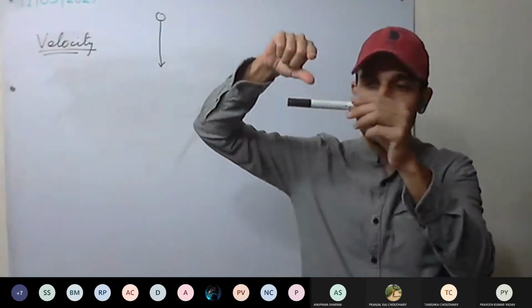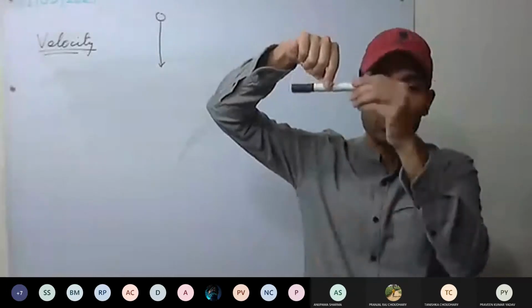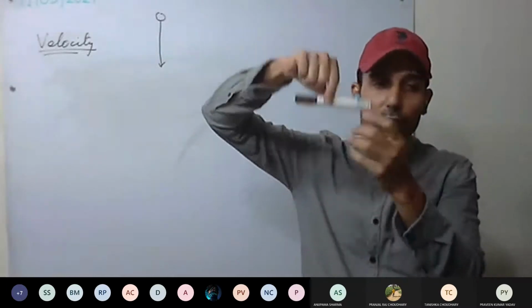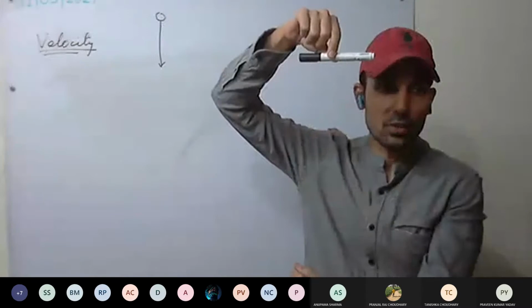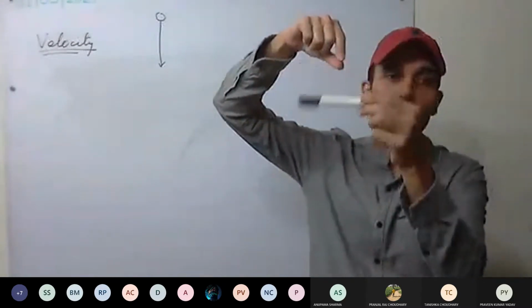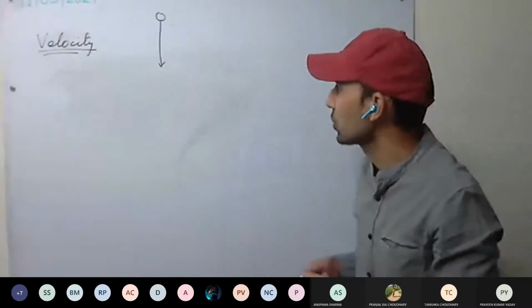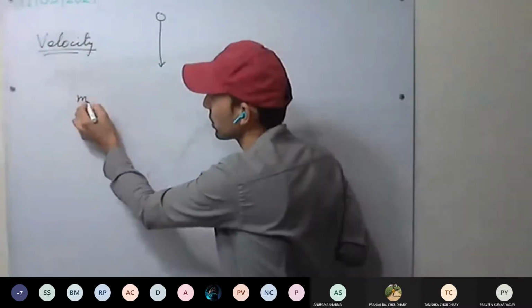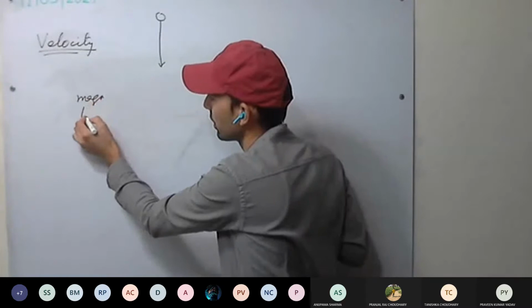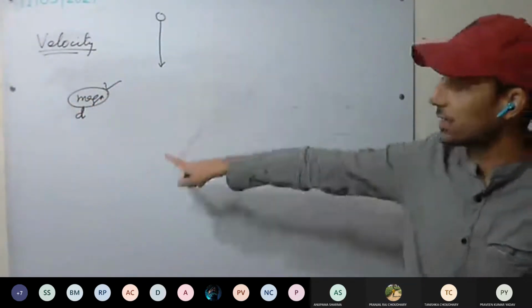This will be discussed in detail in the third chapter. Some force has to be there to increase or change the velocity. Which force is coming here? Gravitational force. Because of that, velocity keeps on changing every second, every instant. So here the magnitude changes and the direction is the same.